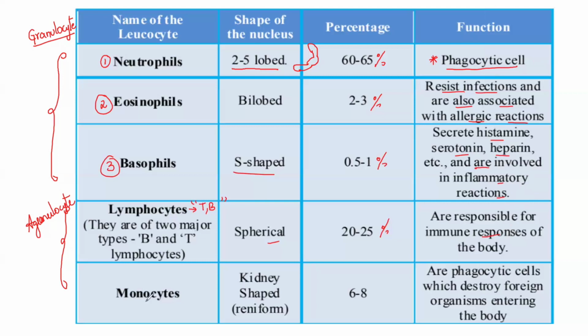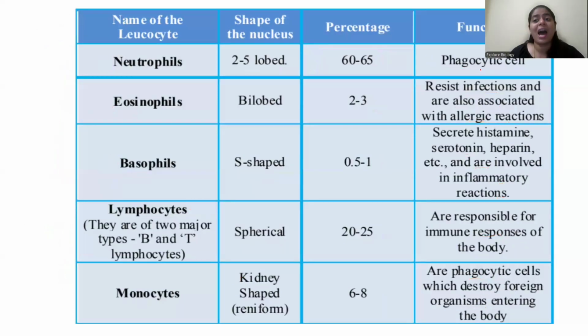And monocytes, they are kidney shaped. They will definitely ask this question: the smallest agranulocyte, which has a kidney shaped nucleus, is what? Monocyte. They are phagocytic cells which destroy the foreign organisms entering into our body. Mostly, if you see, the WBCs play a major role in protecting us. They are like our army, right?